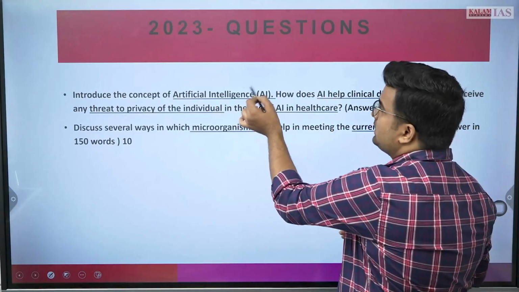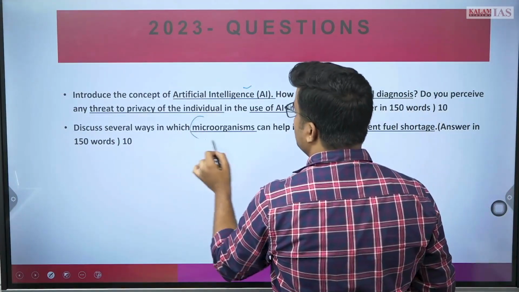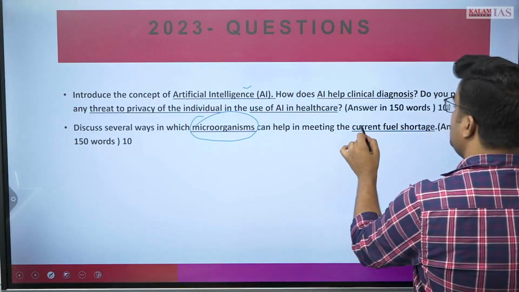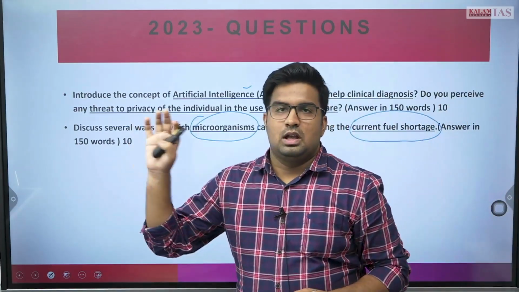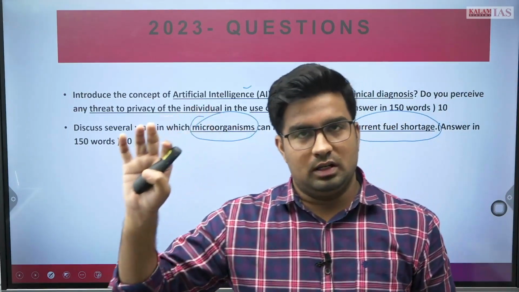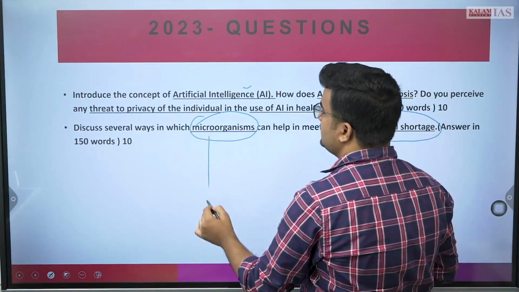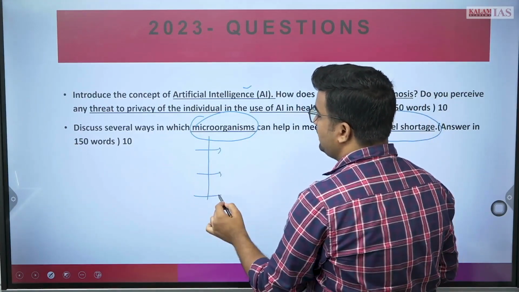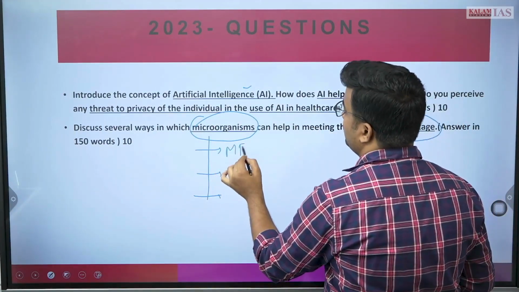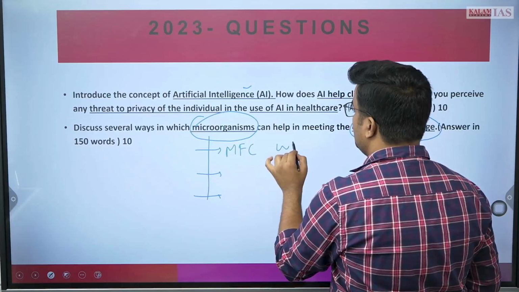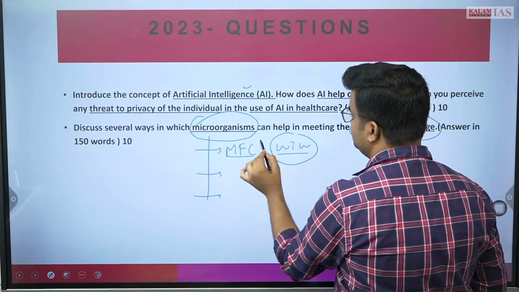See, this question was the development of new technologies part. Discuss several ways in which microorganisms can meet the current fuel shortage. Now, there was a research paper based on that, where you can utilize these microbes and microorganisms at different levels. We know the microbial fuel cell, the waste to wealth prospect that we can write.